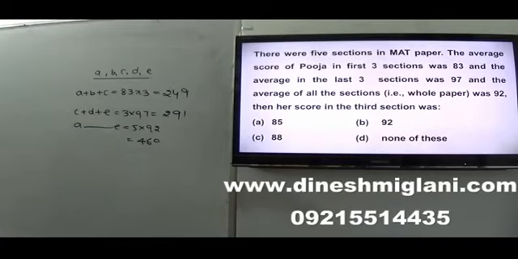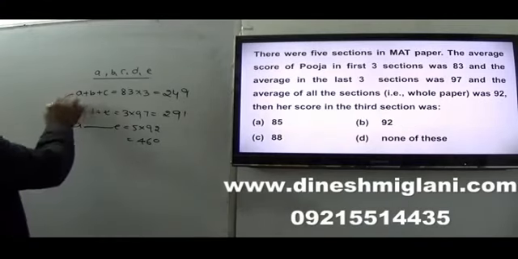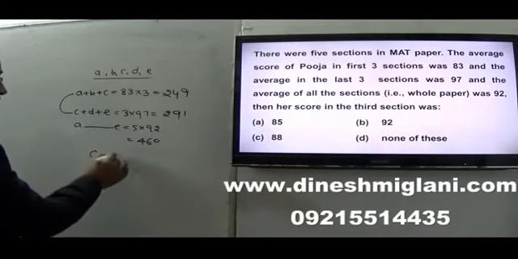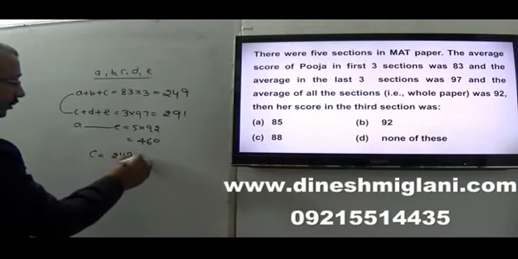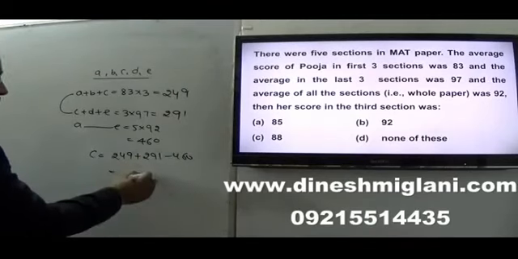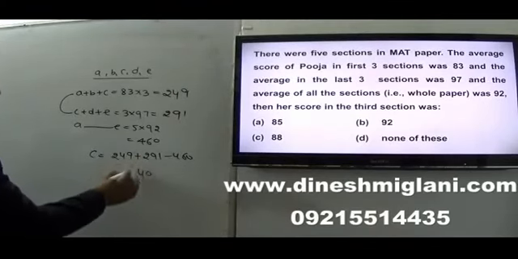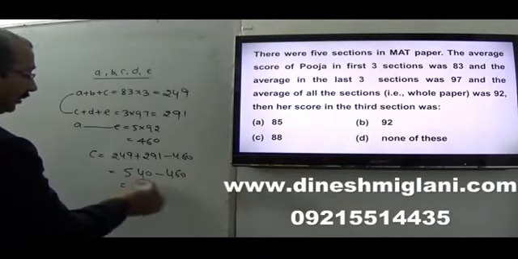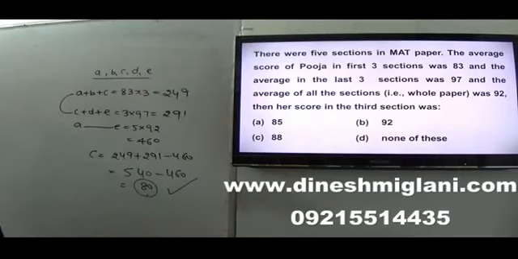So we have to find score in the third section, right? Means adding both and subtracting this, right? You may find C. You may say that 249 plus 291 minus 460, right? Your answer is said to be 80. Okay, here I can say that score in the third section is equal to 80. 80 becomes your answer, right?